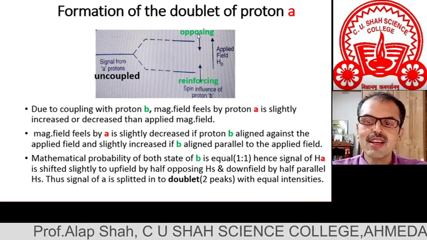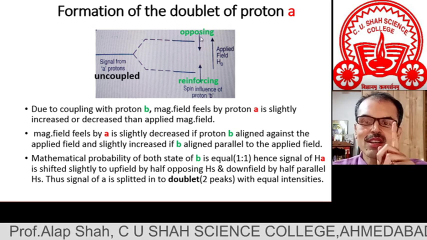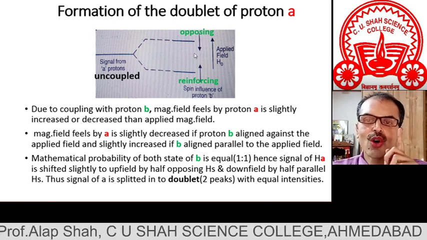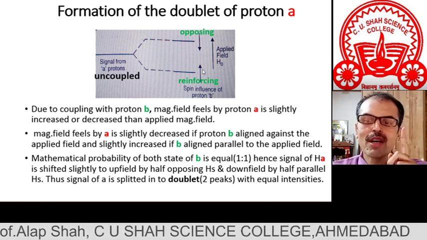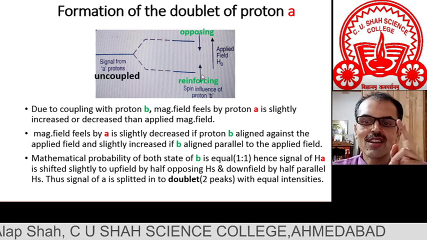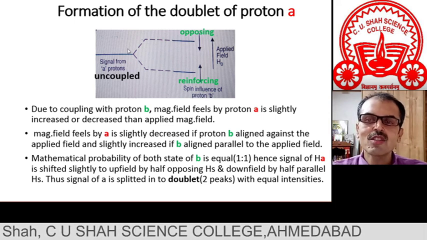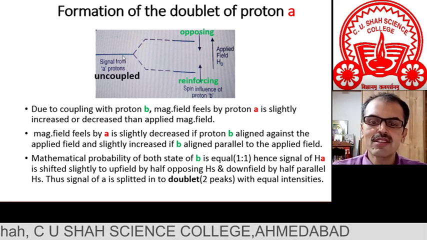This is 1 and this is the second. So n equal to 1, number of neighboring non-equivalent protons 1, but for one proton spin combinations are 2. And that's why, because of both spin combinations, this signal splits into a doublet.